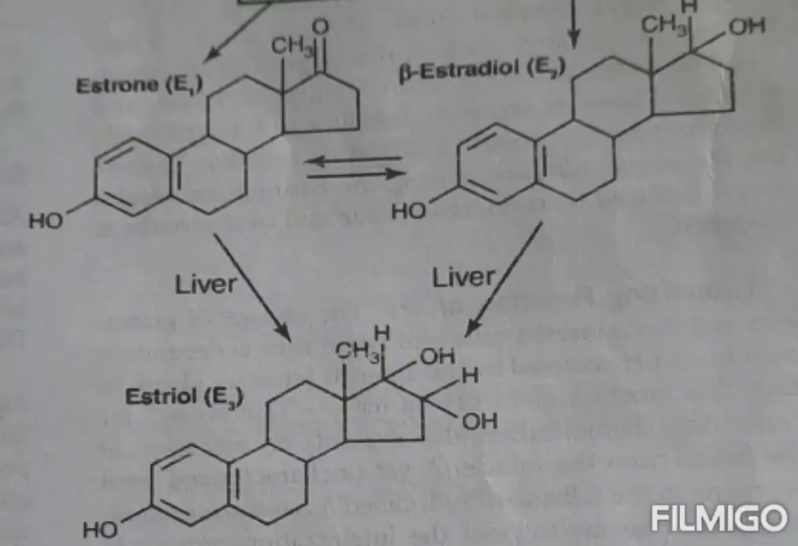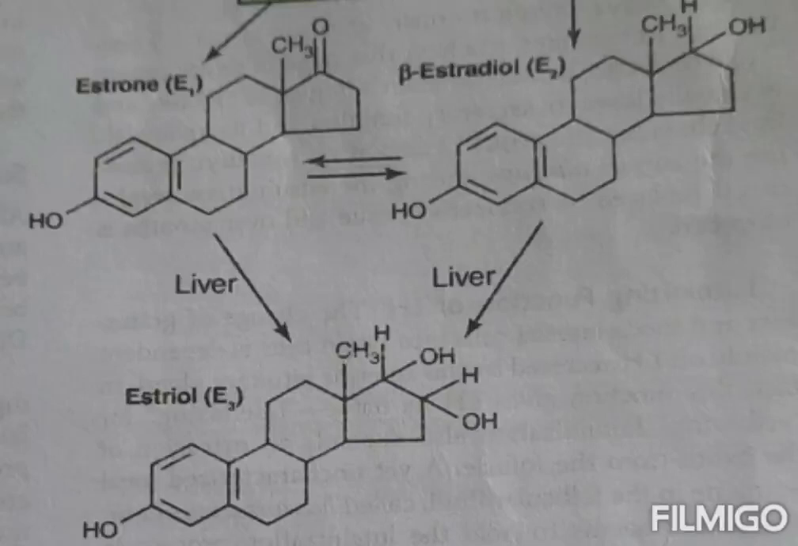There are three main types of estrogens present in plasma: estrone, beta-estradiol, and estriol. If you see the structure, you will find there is one hydroxy group in estrone, two hydroxy groups in estradiol, and three hydroxy groups in estriol. That's why they are called E1, E2, and E3 respectively.